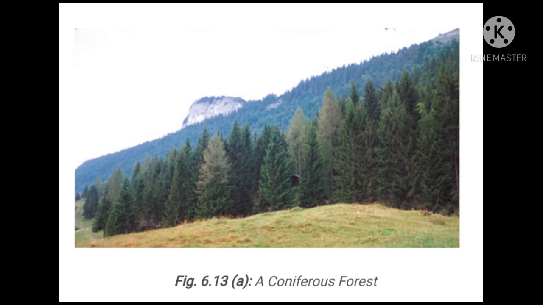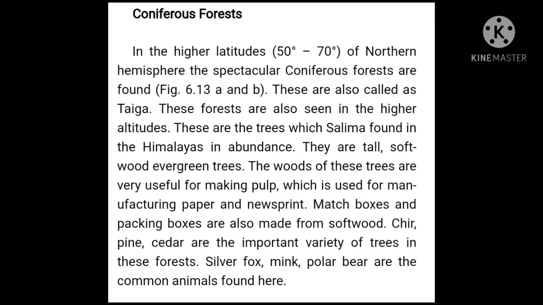If we talk about the wildlife in those areas, what is the wildlife? Here we find different kinds of animals, especially animals with thick skin and fur to protect themselves from the extreme cold in the coniferous areas, because these are situated in high altitudes and mountainous areas, so the temperature decreases and the climate is cold, and that's why the animals have thick skin and thick fur.